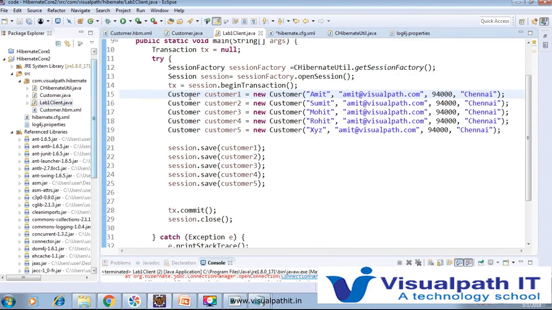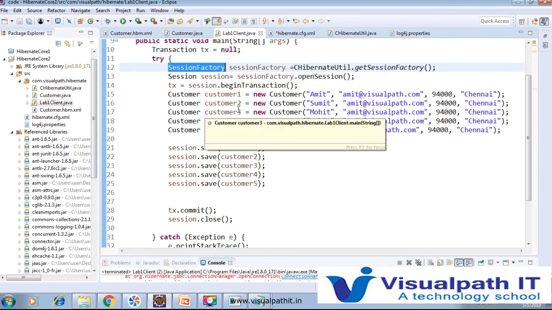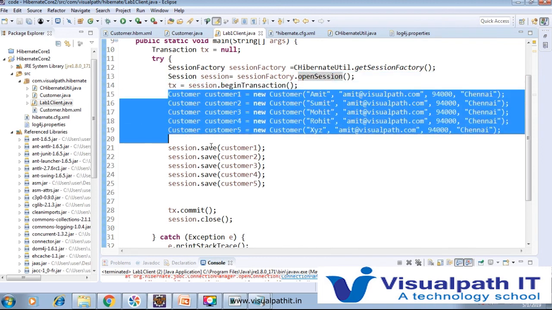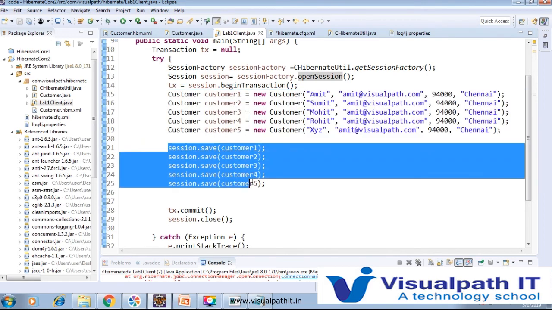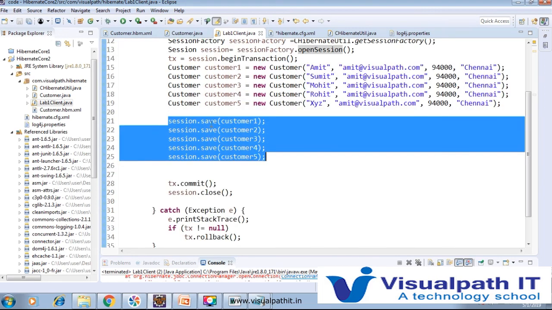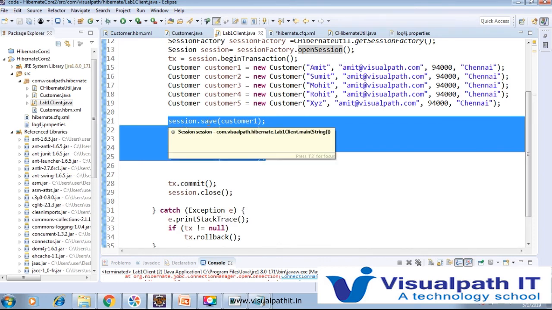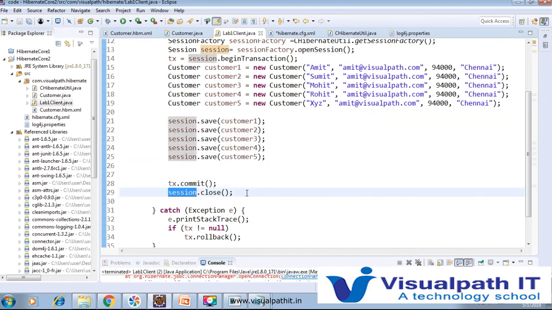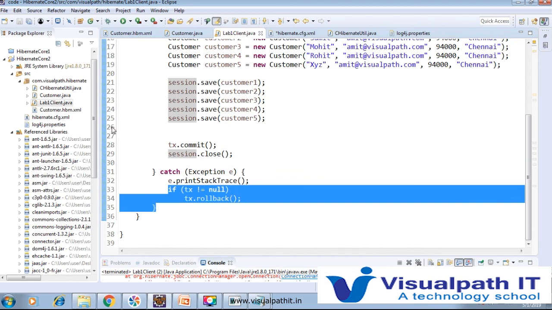So here in lab 1, you have to create a session factory object, either through the Hibernate util, or you write all the code like Configuration cfg equal to new Configuration, configure, and build session factory. After that, session dot open session, then transaction dot begin transaction, so the transaction is started. After that you create all the objects that you want to store in the database. Then call the predefined method save available in the session class, and after that call tx dot commit and session dot close. If something goes wrong, then just roll back.